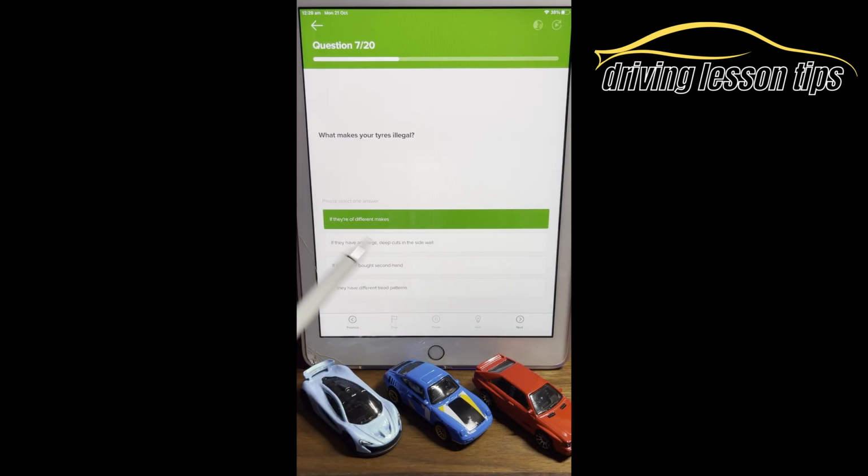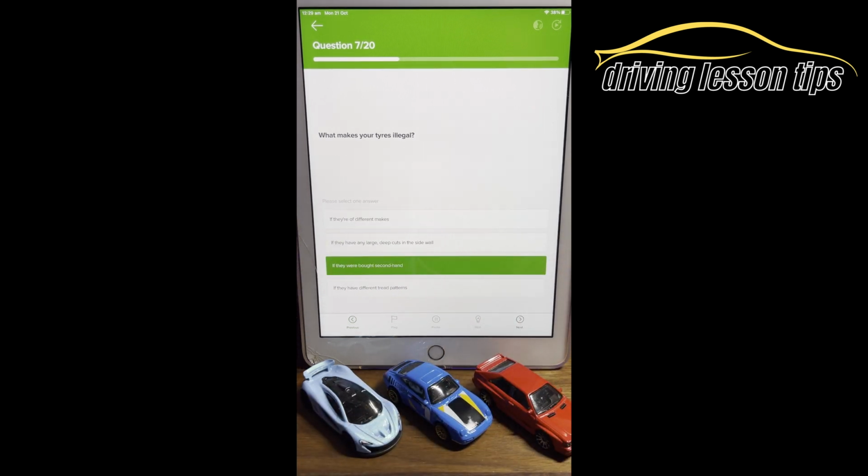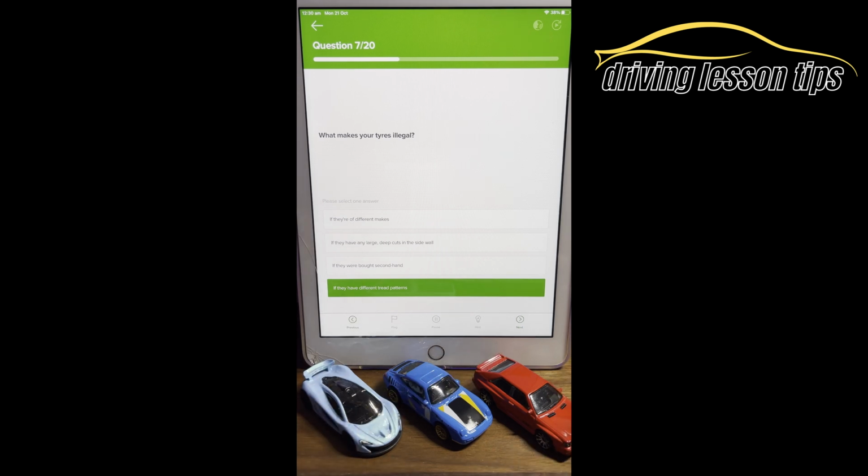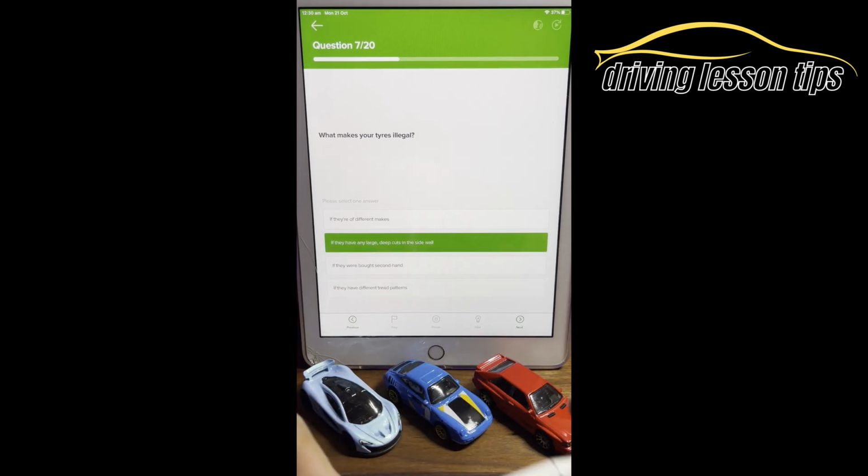If they're of different makes, that doesn't matter. You can have tyres of different makes as long as they're exactly the same size of tyre recommended for your vehicle. If they're bought second-hand, that again is not an issue. That doesn't make them illegal, that's absolutely fine, but they must be the same size. If they have different tread patterns, again, that doesn't matter really. However, it's good to have the same tread pattern. It's good to have the same brand and the same model of tyre. So the answer to this one is, if they have any large, deep cuts in the sidewall of the tyre, that makes them illegal.